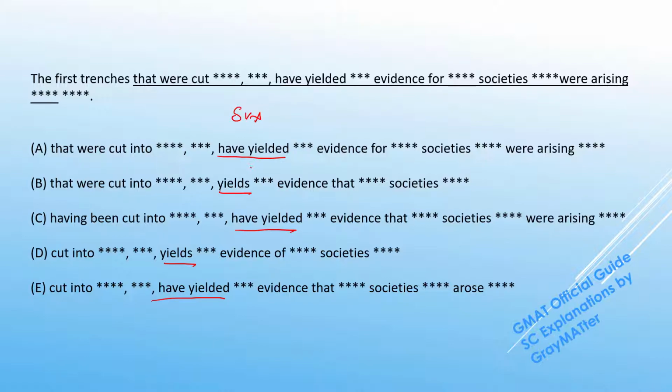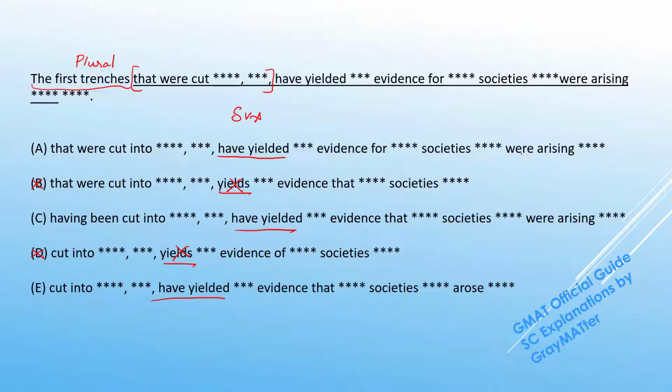So we just need to check what have yielded or what yields evidence that something is happening. And we can see that the subject is actually there in the non-underlined portion, the first trenches. Now this is GMAT's usual habit of putting a lot of clutter between the subject and the verb just to confuse the test taker. But if we just follow through with the logic of the sentence, it would not take too much trouble to actually identify that the first trenches is the one that has yielded the evidence. And the subject here is in the plural form. So that means the singular verb yields cannot work, B and D go off.